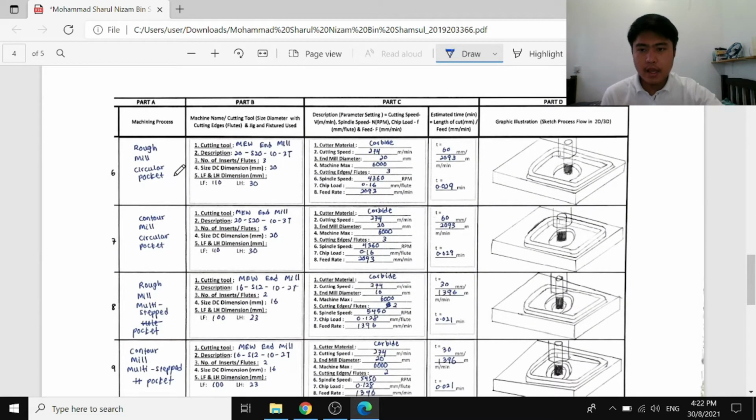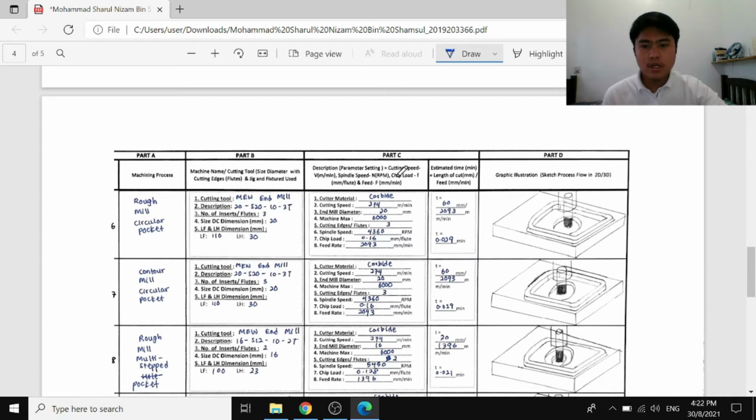For the part A, the machining process is rough mill circular pocket. And the cutting tool I choose is an end mill, and the description is 20-S20-10-3T, and the number of inserts is 3. The size DC dimension is 20, and for the LF and LH dimensions, LF is 110 and LH is 30.